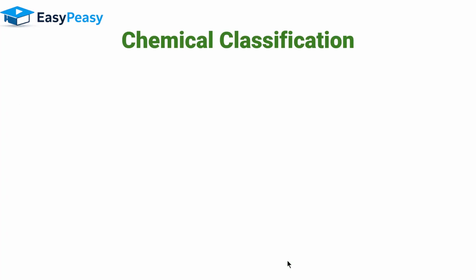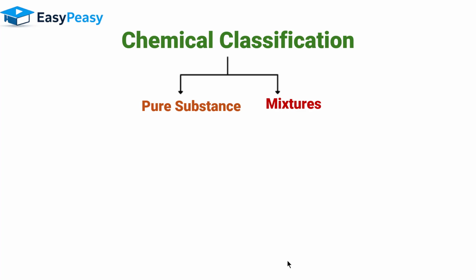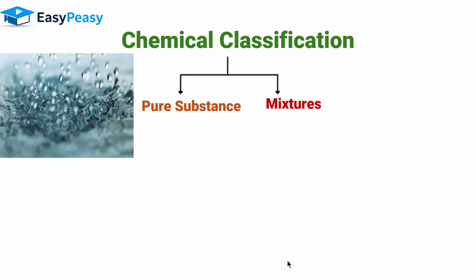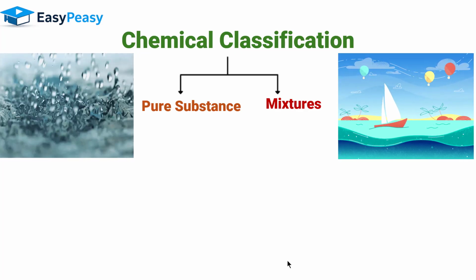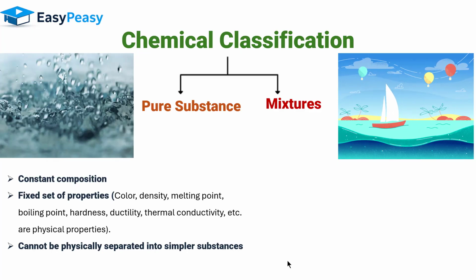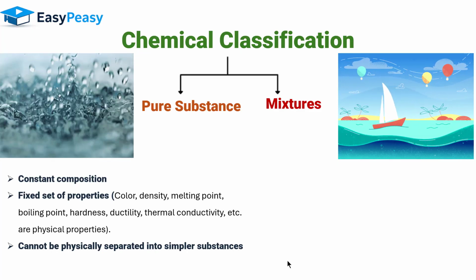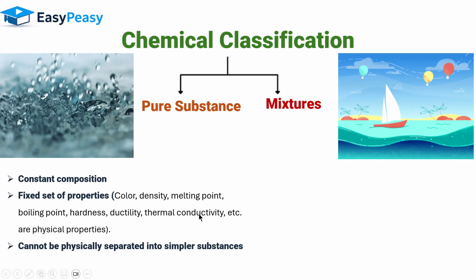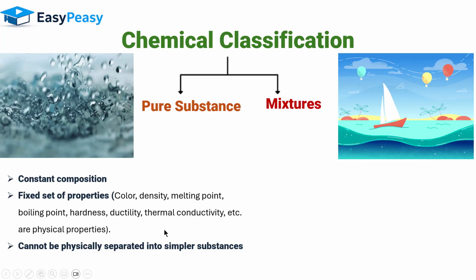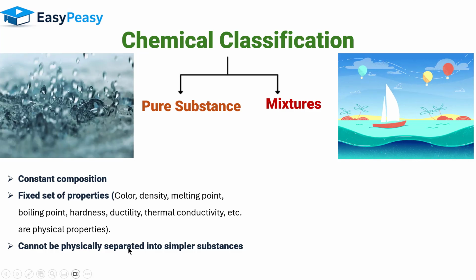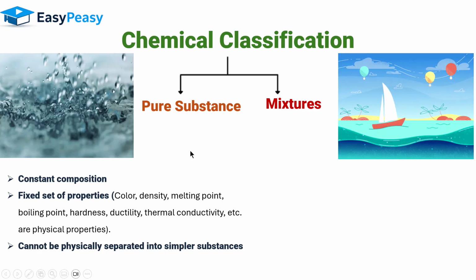Now let's move towards the chemical classification. Chemical classification further subdivides into pure substance and mixture. A very good example of a pure substance is water, and for a mixture it is seawater. So water is water, it is H2O. The chemical composition is fixed. The properties of water, like density, color, melting point, boiling point, hardness, ductility, thermal conductivity, etc., are fixed. It cannot be physically separated into simpler substances.